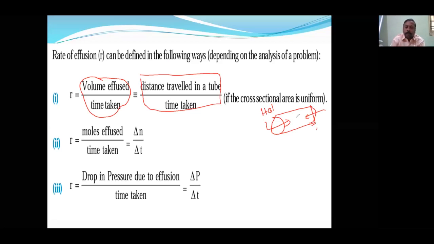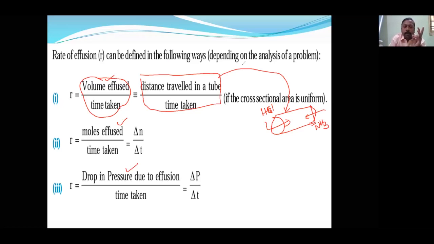So a white ring will form nearby which one, either HCl or NH3? That question we have discussed in the PYQ, previous year questions. There you will use the distance. Otherwise you can use the volume, or sometimes moles upon time taken, or change in pressure by time taken.